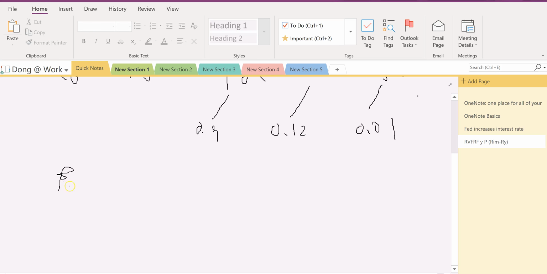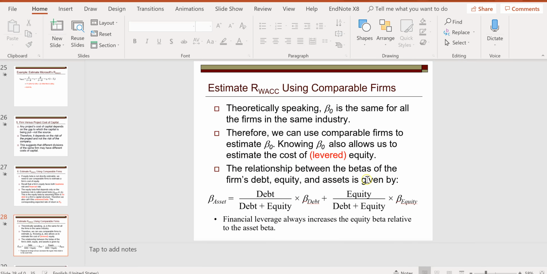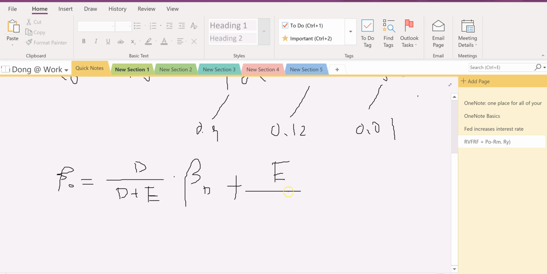Basically, beta zero equals D over D plus E beta D plus E over D plus E, the equity value ratio, times beta E.